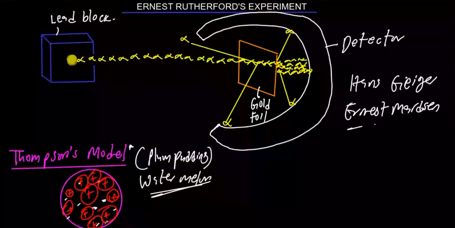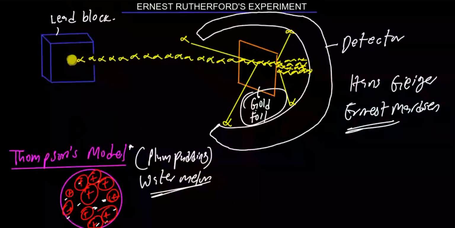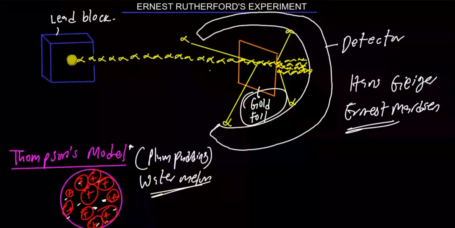Madsen. Pardon me if I missed the spelling. So Ernest Madsen. So what happened? They put this into test. They picked this gold foil and bombarded it with alpha particles. That's why we call this experiment the alpha scattering experiment. That's the Rutherford experiment. He took a gold foil and bombarded it with alpha particles.